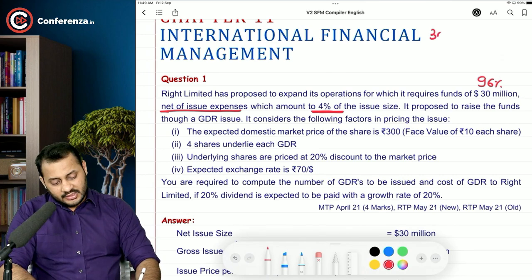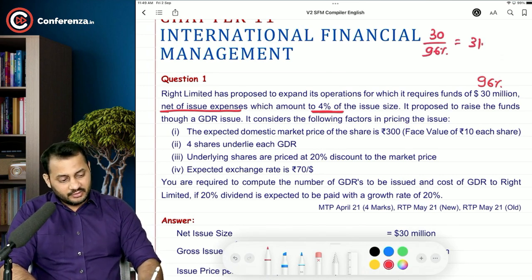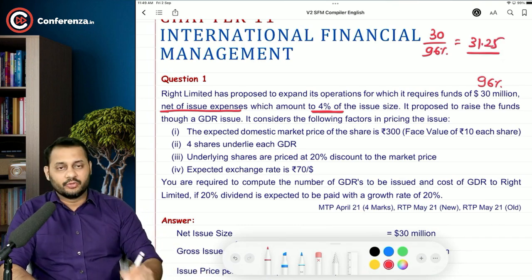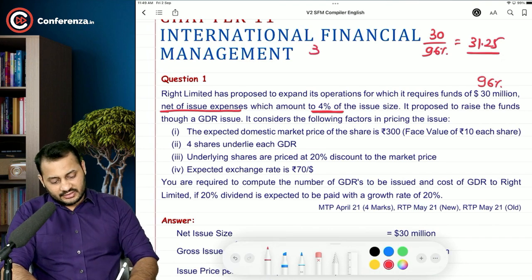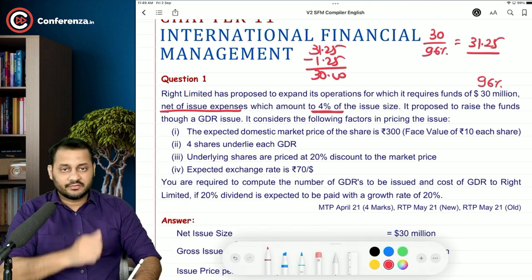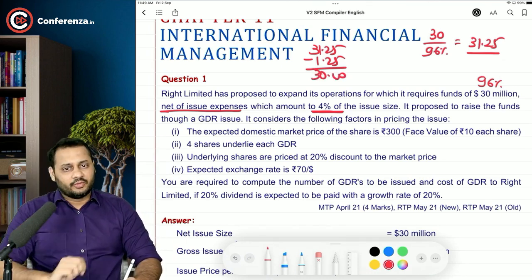It's very simple. If 30 million is 96%, then 31.25 million should be the total issue size. So in case 31.25 is issued from the market, 1.25 will be kept as issue expenses and 30 will be transferred to us. Okay.